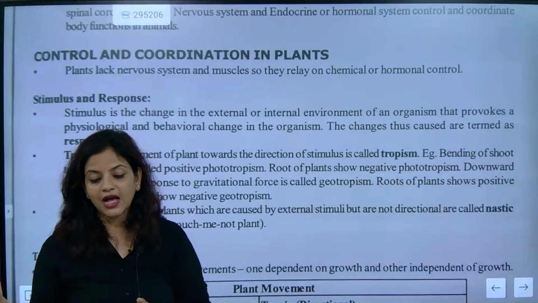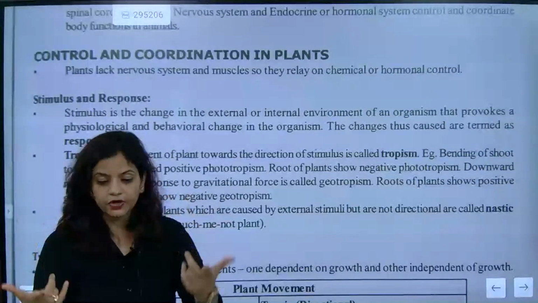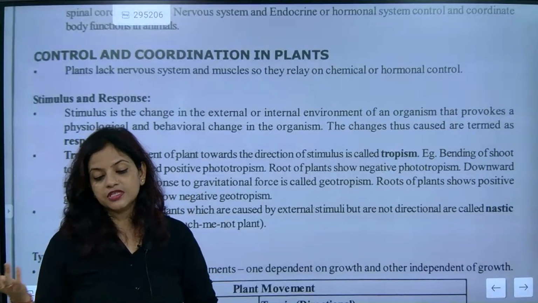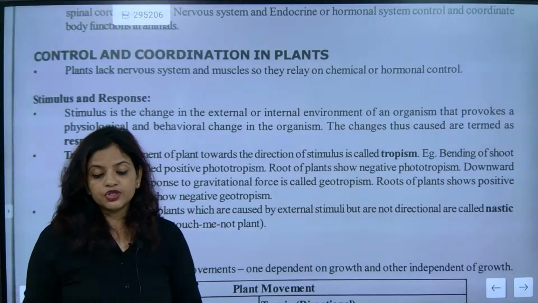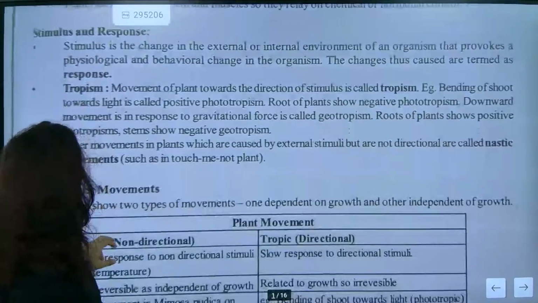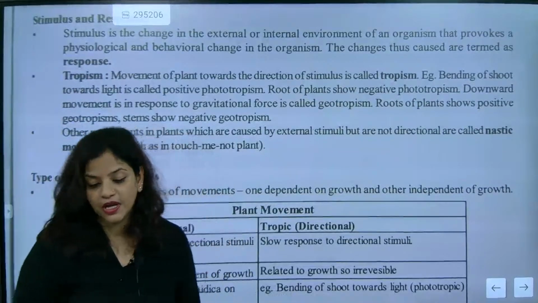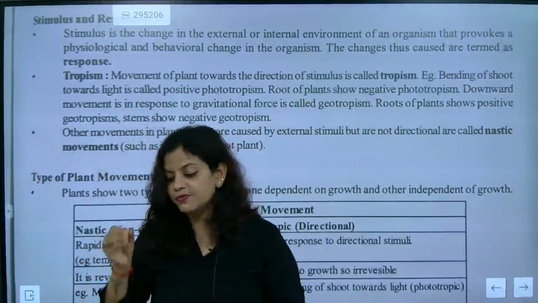If somebody asks you what stimulus means, it is the input. Input is called the stimulus and response is the output. Understood? So input is stimulus, response is output. Now let's take this one. Tropism means what? Tropism is movement of the plant towards the direction of stimuli. What is tropism, in one simple word?